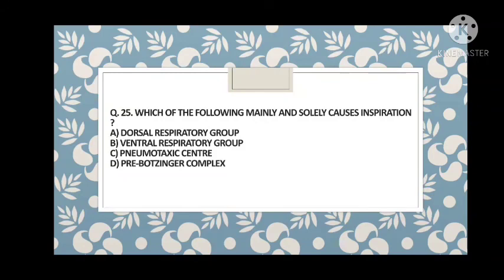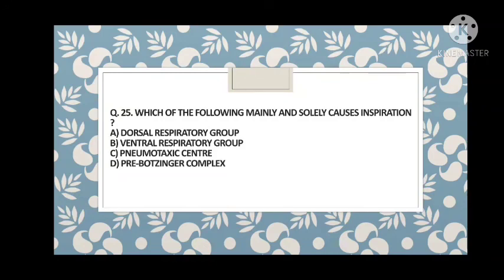Mainly, the medulla has many regions except for the pneumotaxic center. Pneumotaxic means the region in the pons, and all the other three are situated in the medulla. So guys, dorsal respiratory group, ventral respiratory group, pneumotaxic center, pre-Bötzinger complex. First of all, you will exclude pre-Bötzinger complex. Why? Because it maintains rhythm, not just causes inspiration.